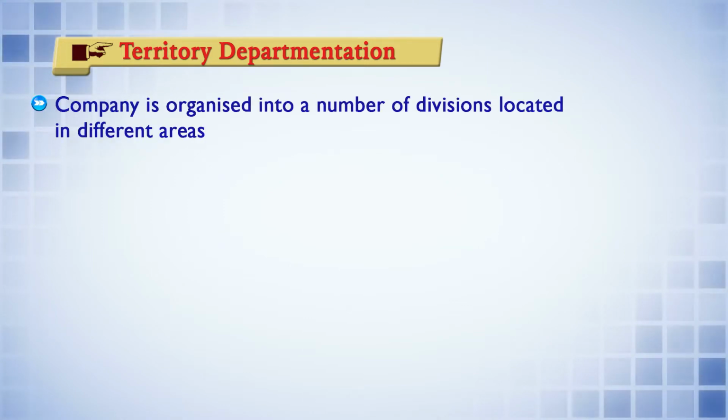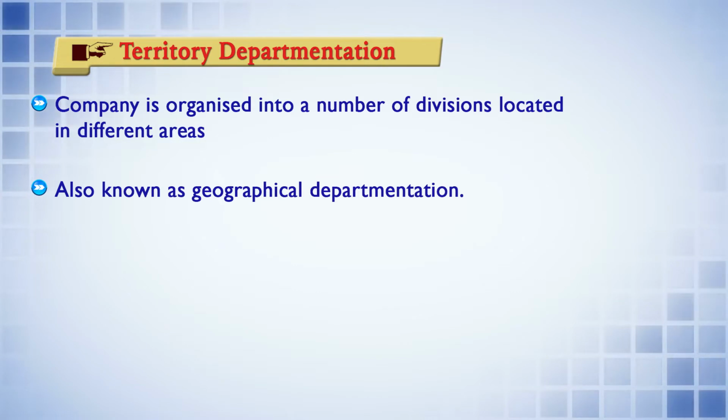So you have already learnt about the functional departmentation as well as product departmentation. Now let us continue with the territory departmentation. You must have heard about the territory. That means sometimes the company may be organized into a number of divisions located in different areas. This is also known as geographical departmentation.